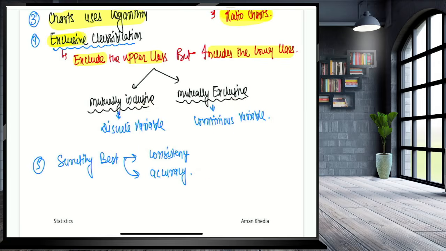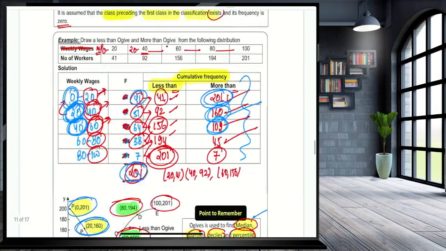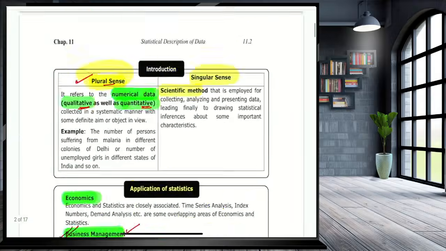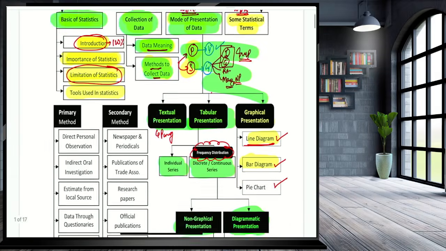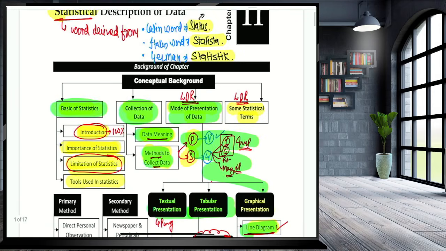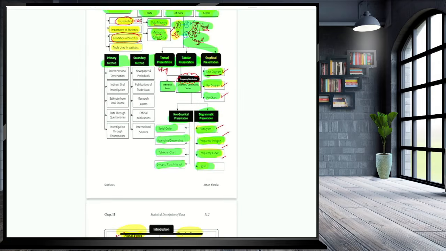So guys, that's sufficient for a day. We are packed. Now please come to the background. Guys, you can see we are done with the line diagram, bar diagram, pie chart, and we are done with some statistical terms. In short, we are done with the entire chapter.